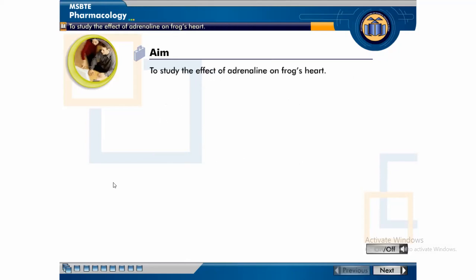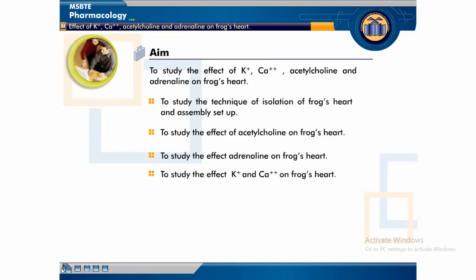The aim of this experiment is to study the effect of adrenaline on heart rate and force of contraction of isolated heart of frog by observing the graph, using this MSBT CD. Here we complete experiment number 7.